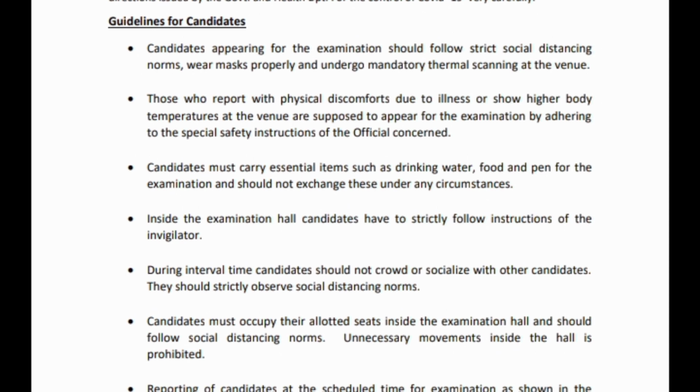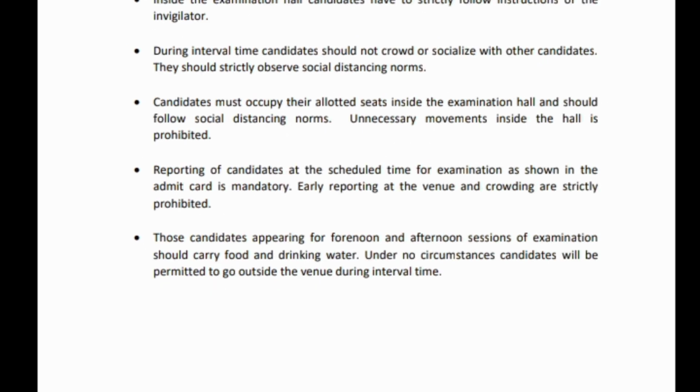Inside the examination hall, candidates have to strictly follow the instructions of the invigilator. During interval time, candidates should not crowd or socialize with other candidates. They should strictly observe social distancing norms. Candidates must occupy their allotted seat inside the examination hall. Unnecessary movement inside the hall is prohibited. Reporting at the scheduled time for the examination as shown in the admit card is mandatory. Early reporting at the venue and crowding are strictly prohibited.